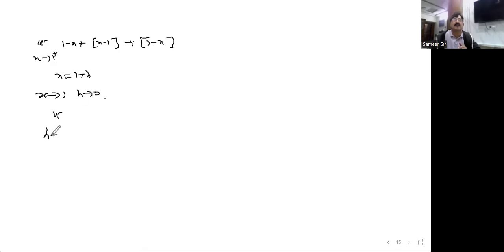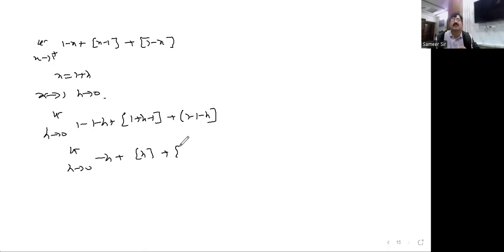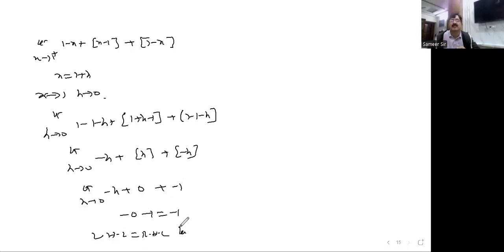So limit h tends to 0, the moment you substitute the value, 1 plus h minus 1, here 1 minus h you are getting. So finally, limit h tends to 0, minus h is left out. Here h tends to 0, minus h is there. This becomes 0, this becomes minus 1. So 0, minus 1, minus 1. So LHL is equal to RHL. We can say the limit exists.